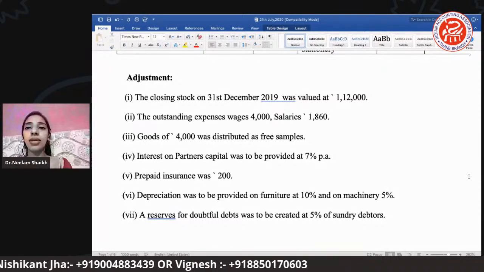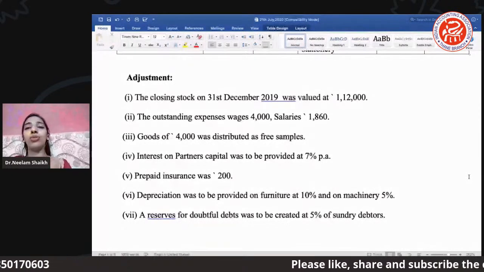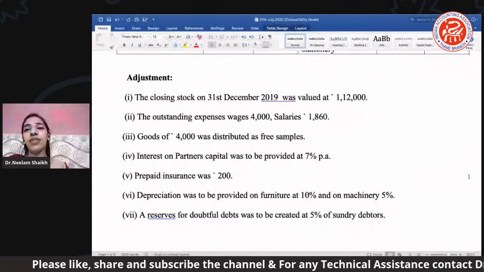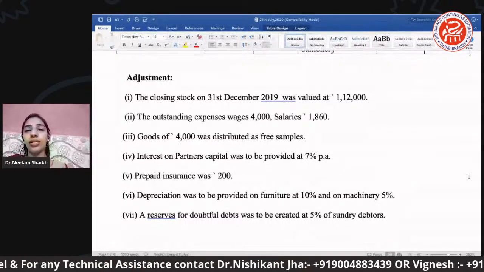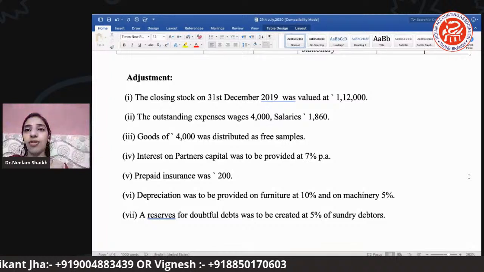Then the next is the interest on partners' capital to be provided at 7% per annum. Interest on capital usually gives the effect, very first, to that partner's respective capital account. There you are supposed to write interest on partners' capital, and the second is you have to post it on the liability side of your balance sheet.